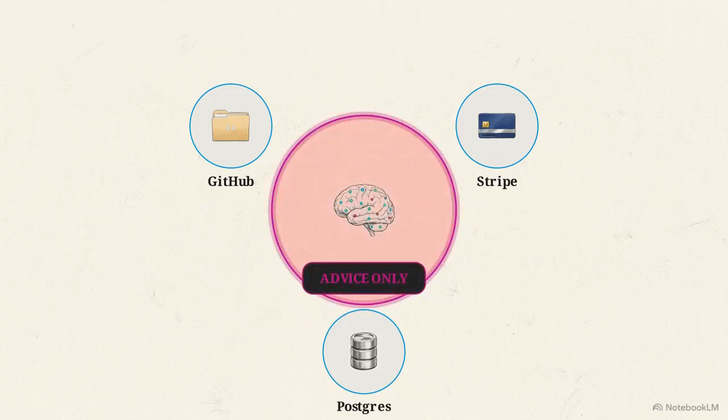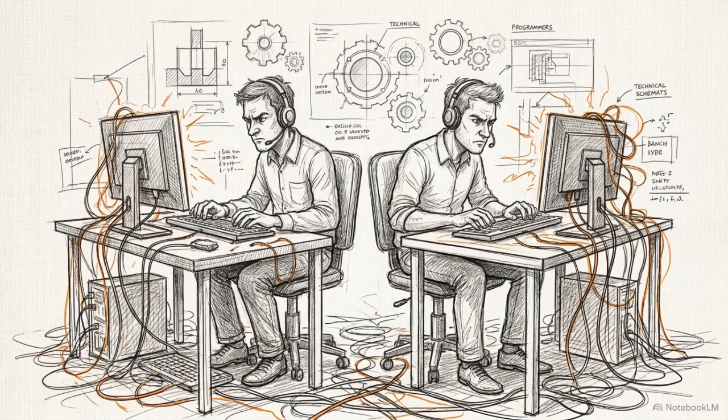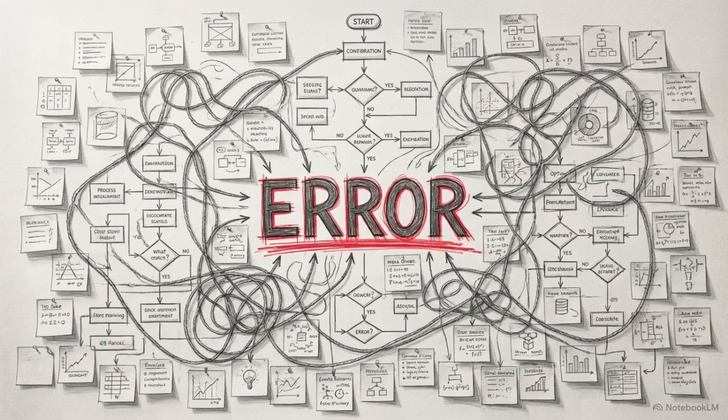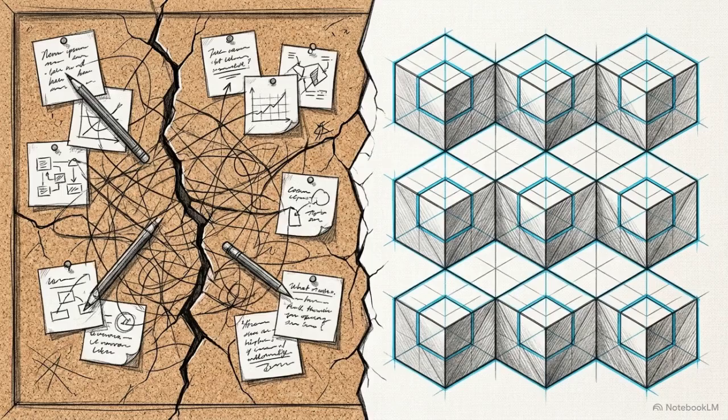It cannot audit your Stripe billing portal, and it cannot query your Postgres database. It can only advise. To bridge that gap, engineering teams have been forced to write custom API glue. Every single integration requires defining tools, authenticating protocols, mapping schemas, and handling errors entirely from scratch. That brittle architecture is breaking. We are moving away from custom glue toward an industry-wide standardization of the agent stack built on specific network protocols.